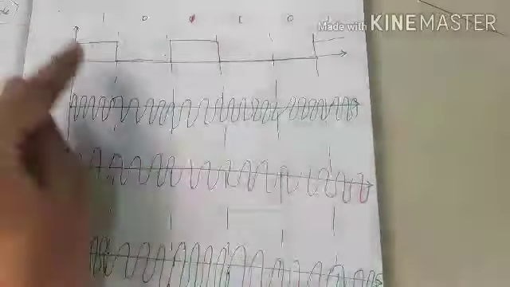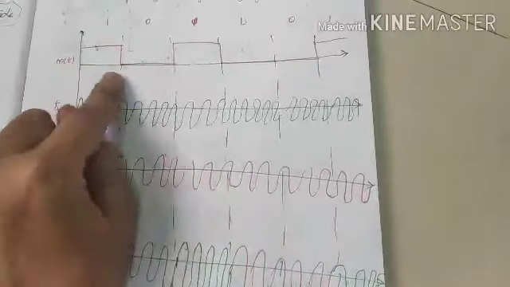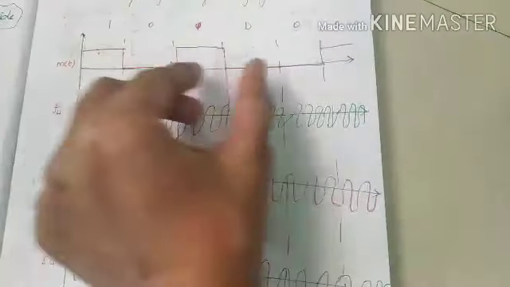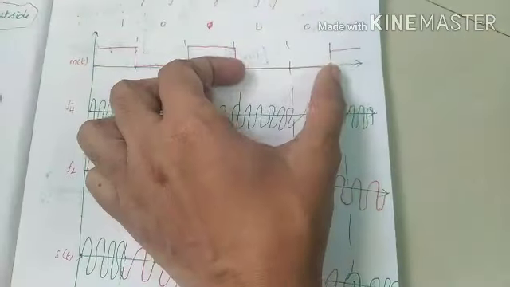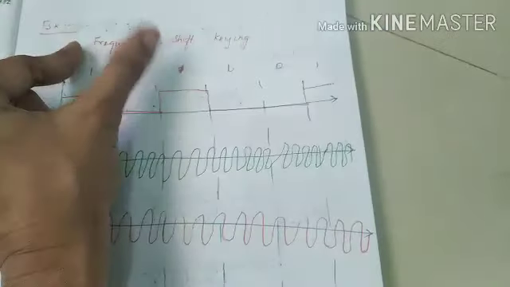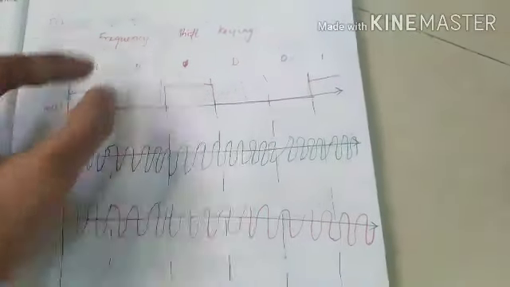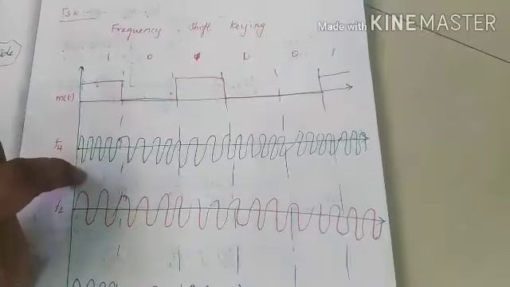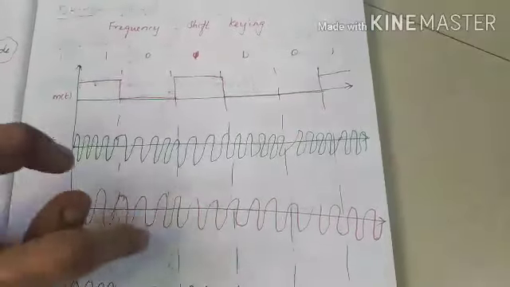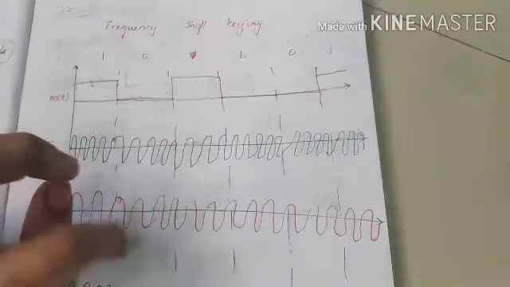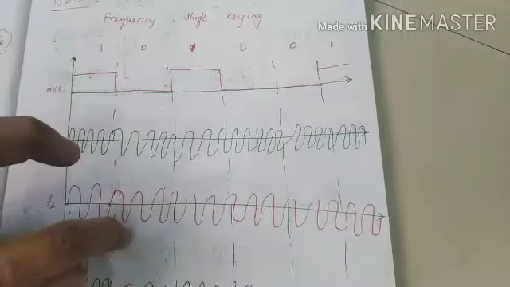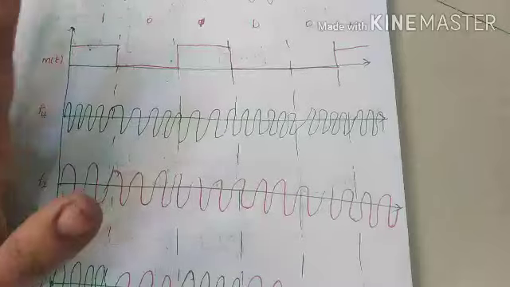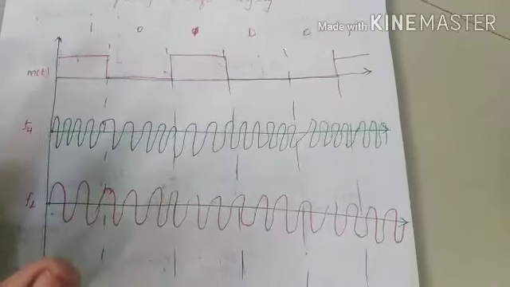For amplitude shift keying, only for bit 1 is the carrier wave transmitted. For zeros, there won't be any signal transmission. But for frequency shift keying, the frequencies are varying, right? So the high frequency carrier will be transmitted for bit 1, and the low frequency carrier wave will be transmitted for bit 0. This is the major difference between amplitude shift keying and frequency shift keying.